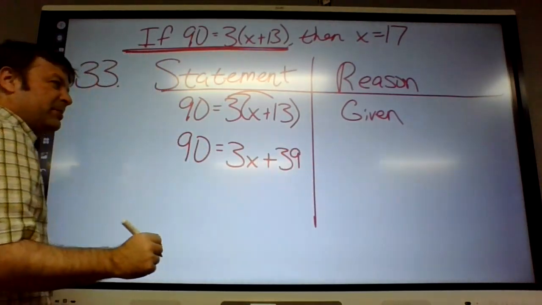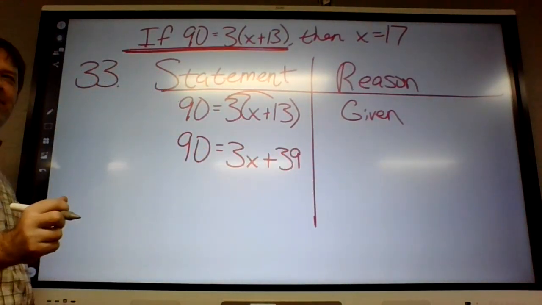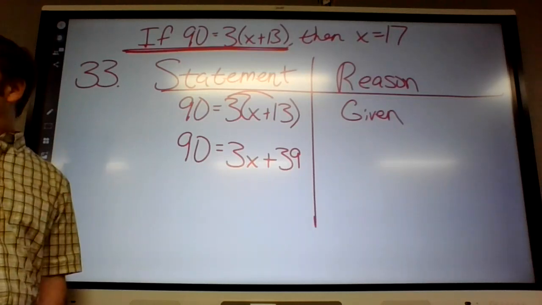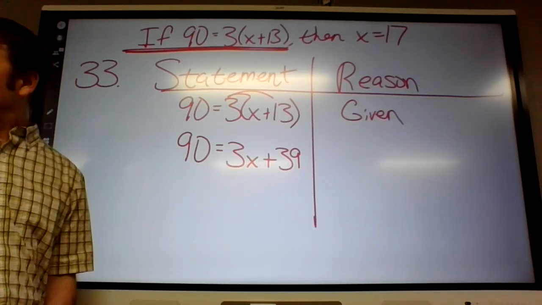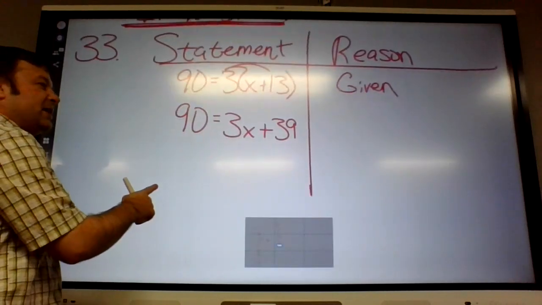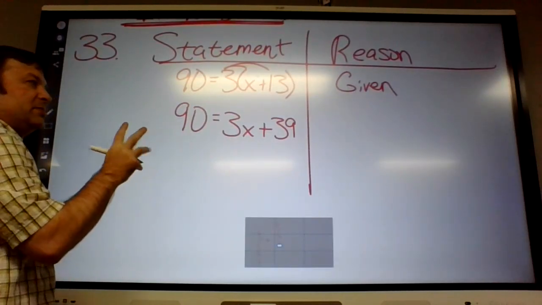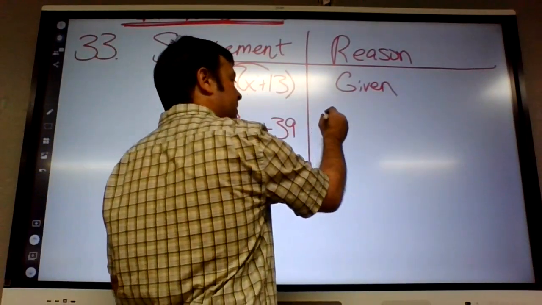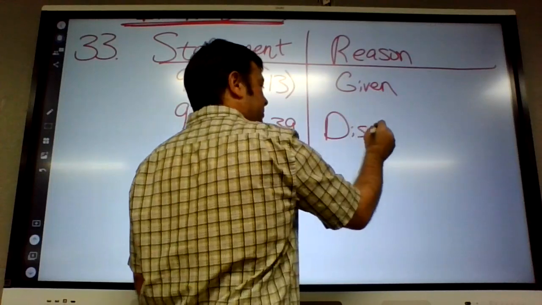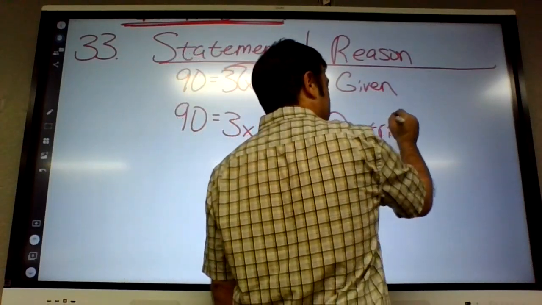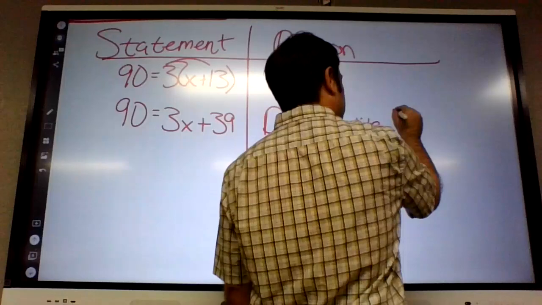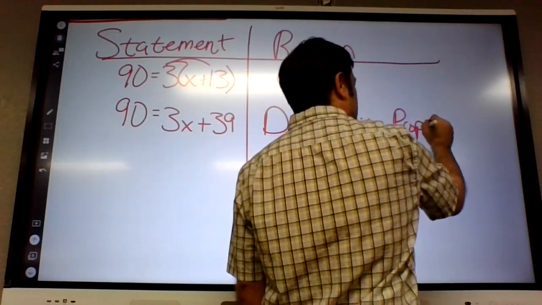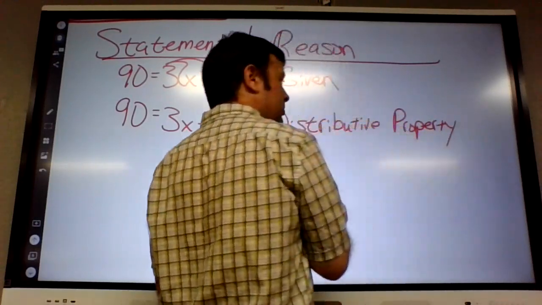Yeah, so he said distributed property, that would be the reason. Over here kind of goes the rules that we're using, the properties, the postulates, the rules, distributed property. That says it's okay to do what we just did.